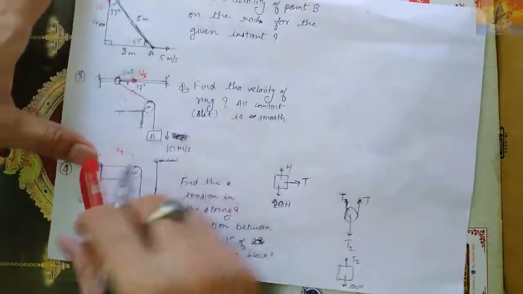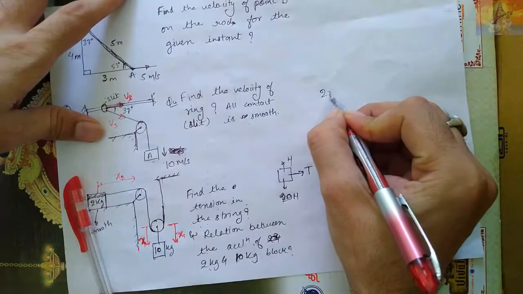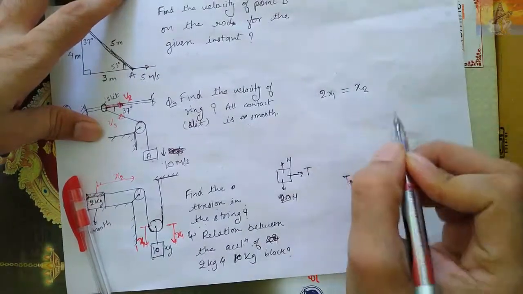So here I can write that 2x1 is equal to x2.